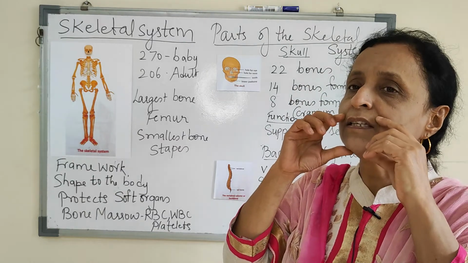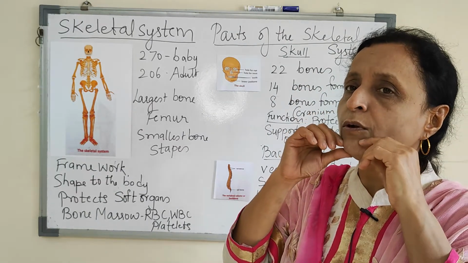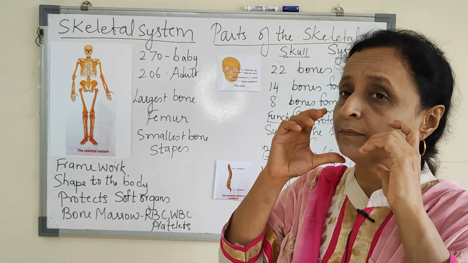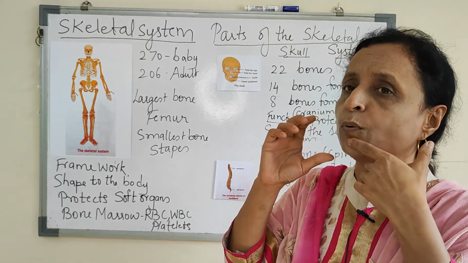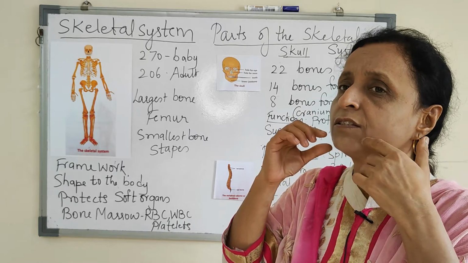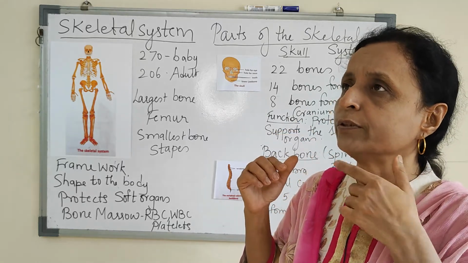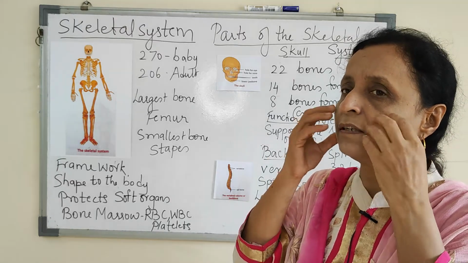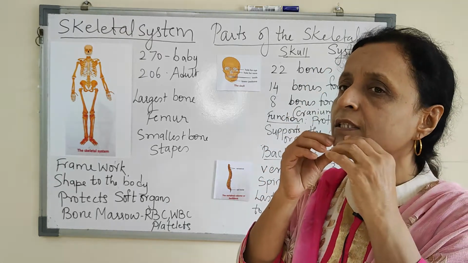Then this is the jawbone. This is the strongest part of our body, the jawbone. And this is the only movable bone of the skull. You can speak because of this movable part. This is rigidly attached, but this is movable.